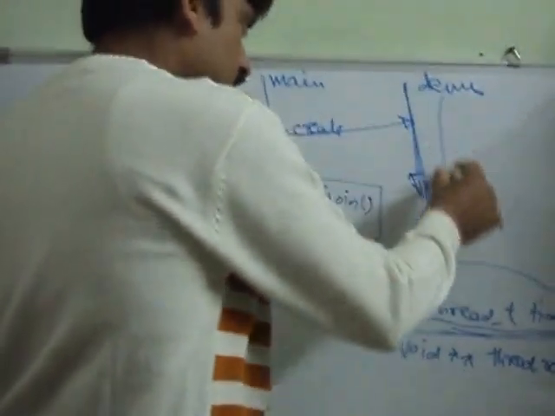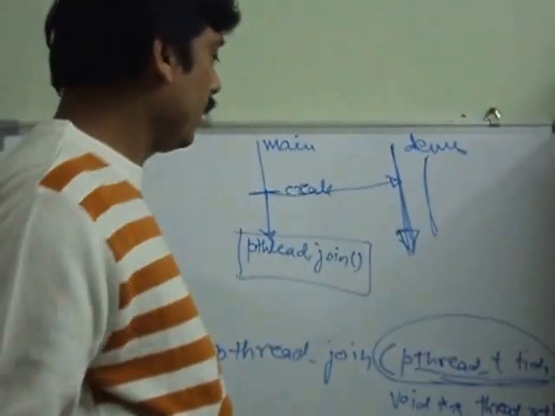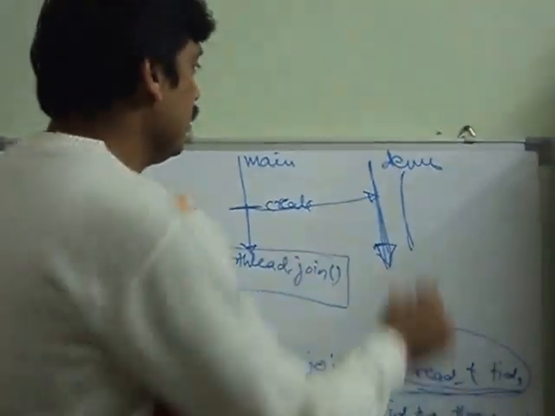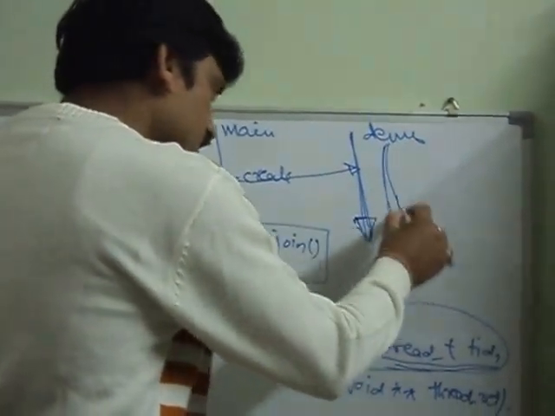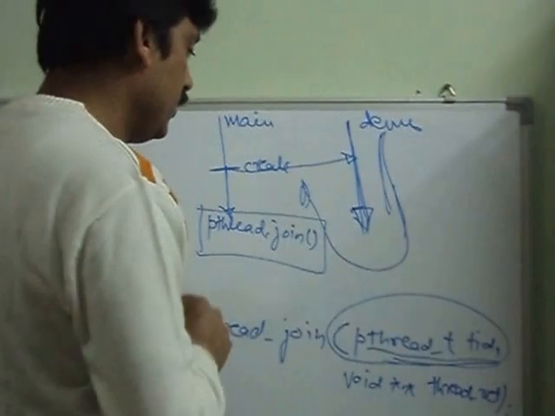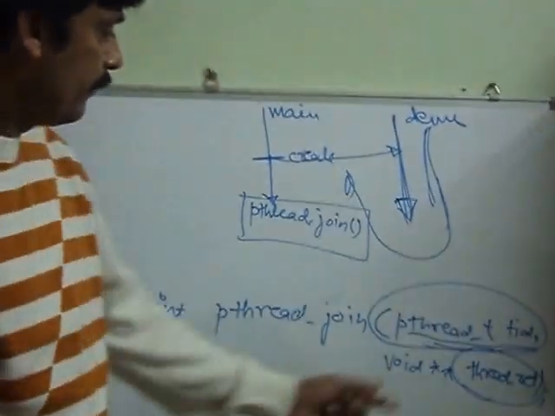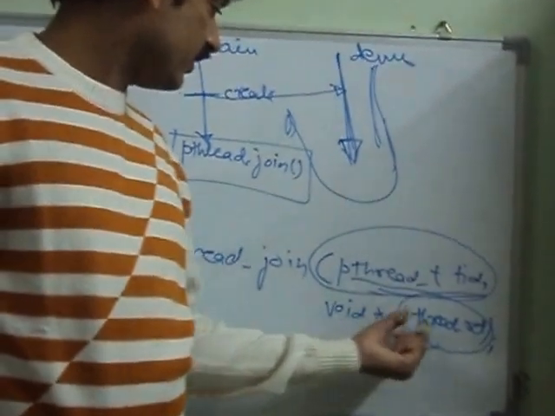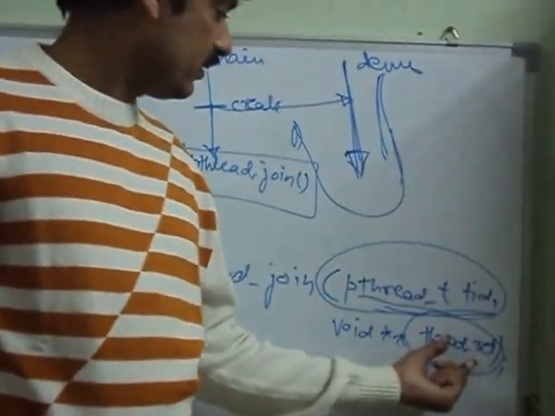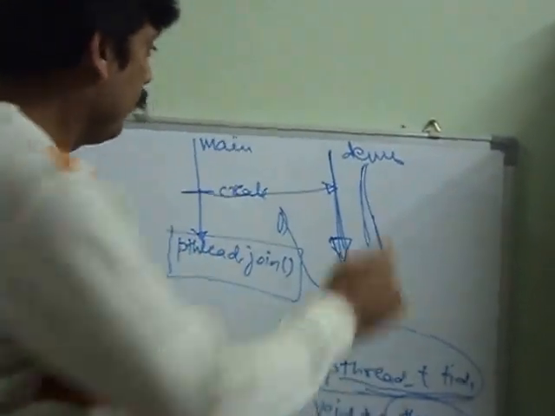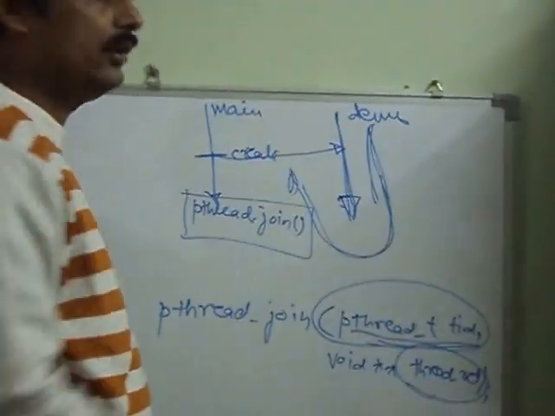The second argument is, if the function of the thread created in the main thread using pthread_create is going to return any value, that value is pointed to by this second argument. I mean, this void star thread_return is a variable which points to the memory location where this thread returns a value.